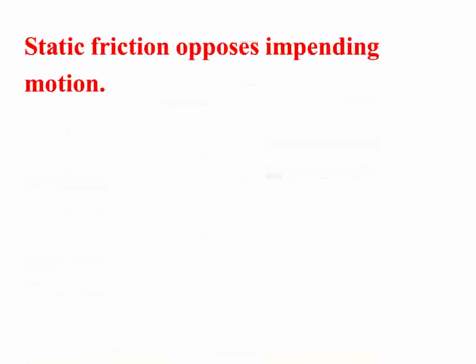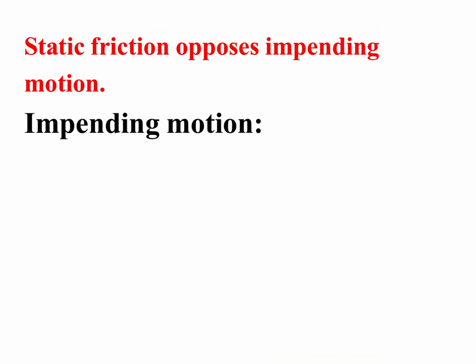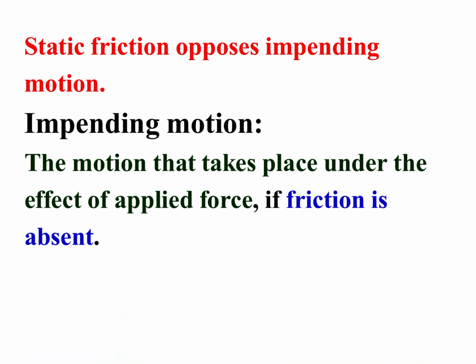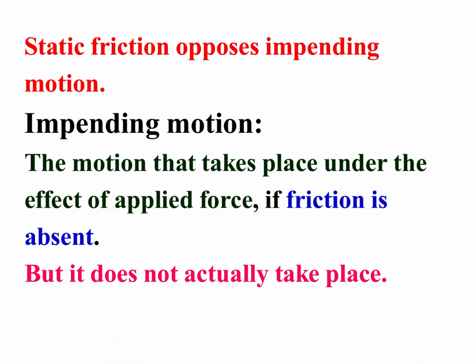Static friction opposes impending motion. Now the topic is, what is impending motion? Impending motion is the motion that would take place under the effect of applied force if friction were absent, but it does not actually take place. Actually the body tries to move in a particular direction but the body is not moving. That tendency of a body to move is called impending motion.